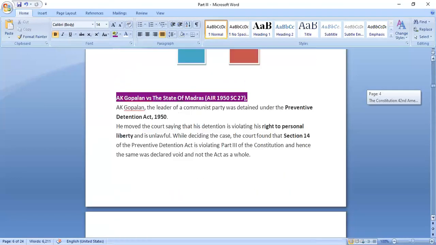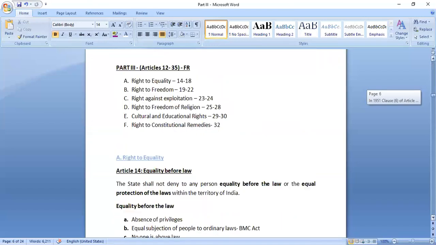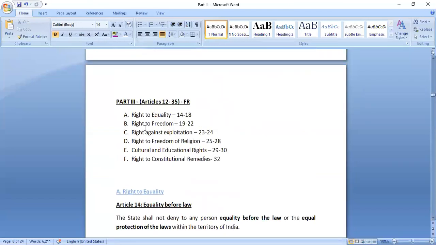Fine then. So the first type of right we have discussed today, the right to equality. Next time we would continue with the right to freedom and also the right against exploitation. We would also try to look at some of the statutes which came after the Constitution of India, based on those particular articles, what all statutes came and what all things are applicable. Those also we can see.